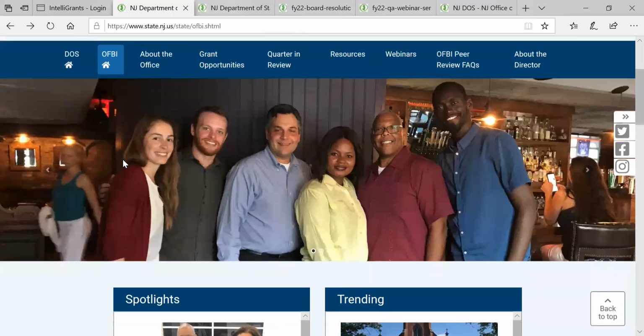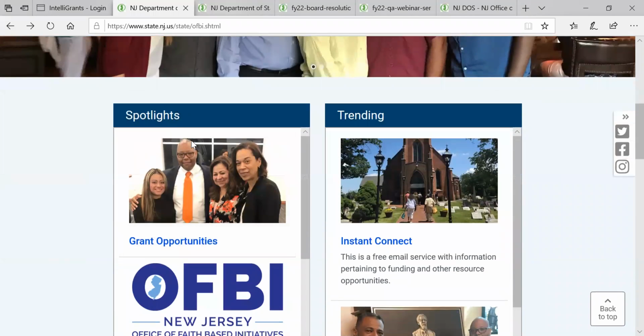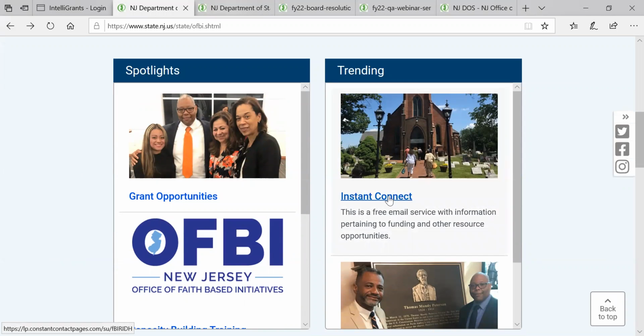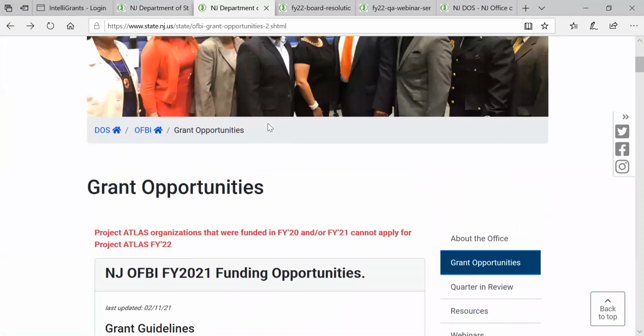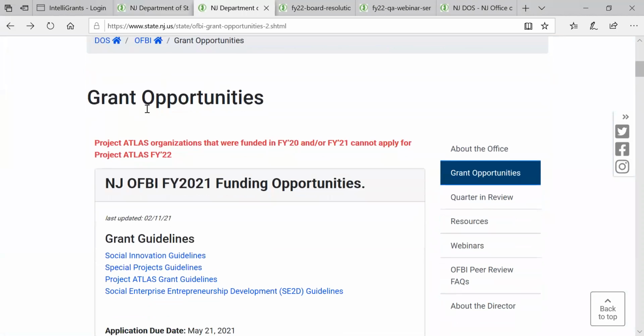So what you want to do is scroll down to spotlights and you'll see two boxes, spotlights and trending. So if you want to receive funding and other resource opportunities from the Office of Faith-Based Initiatives, click this link, Instant Connect, and there'll be a form that you'll need to fill out where you'll be automatically added to our email distribution list, where you'll be notified of funding and other resource opportunities. But to gain access to grants, you want to come over here to Spotlights and click Grant Opportunities. When you click the grant opportunities, it'll bring you to the grant opportunities page.